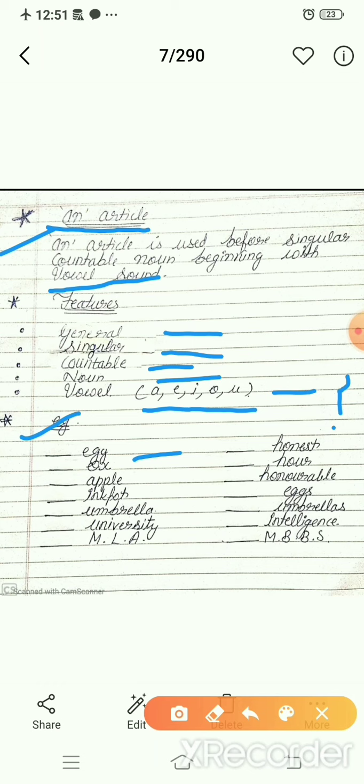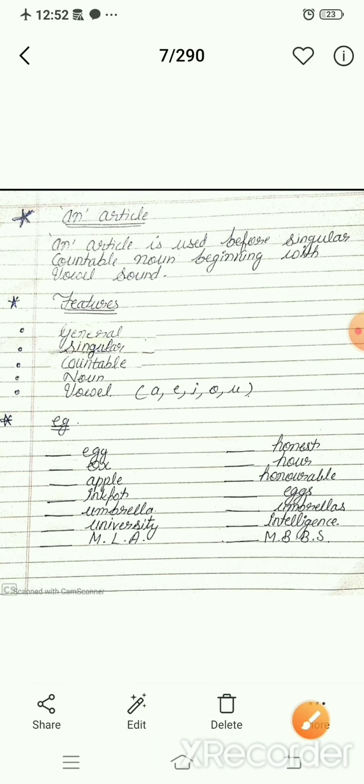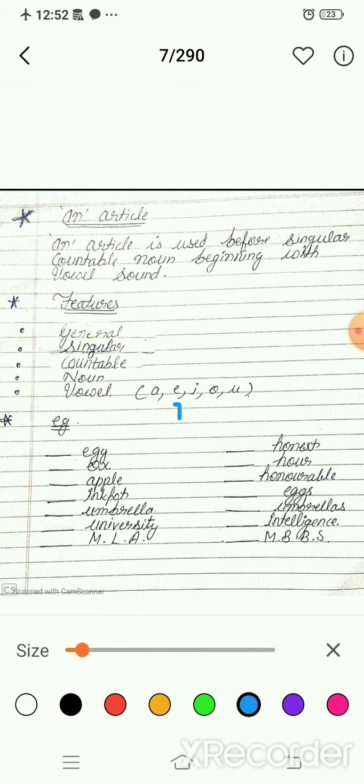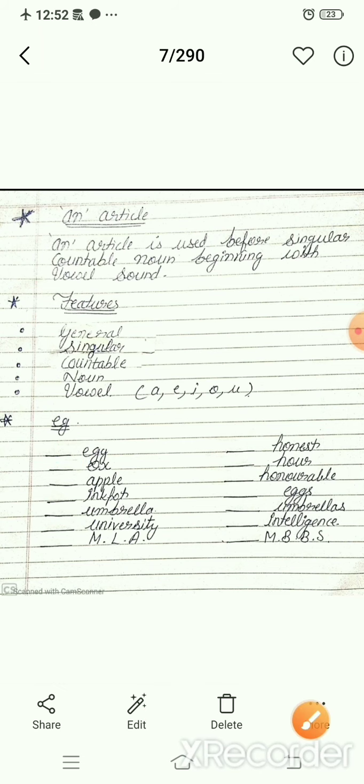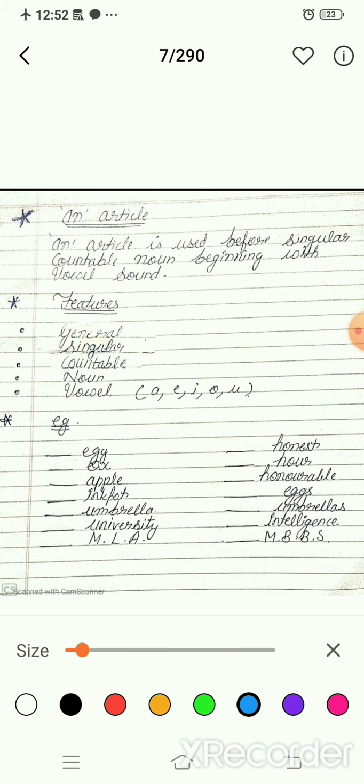Egg starts with E, a vowel. That's why we fill in "an" here. Is it clear? Move to the next. Next one is ox. O is a vowel, so we will fill in an article here. Which article? "An" article. Okay, so move to the next.